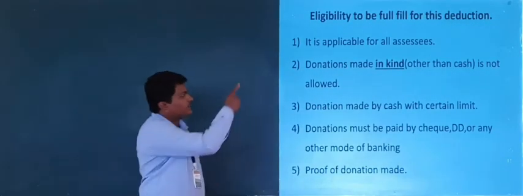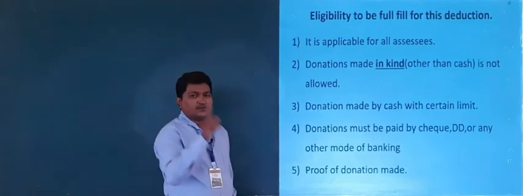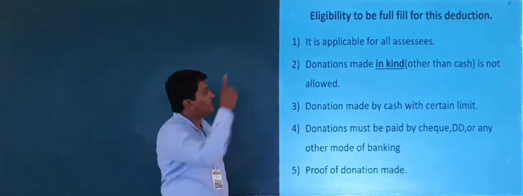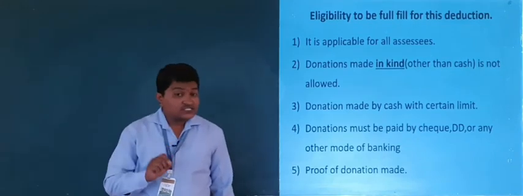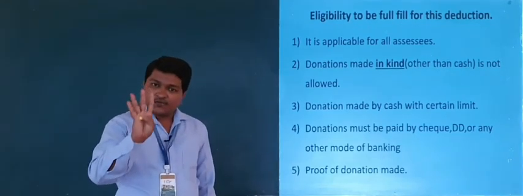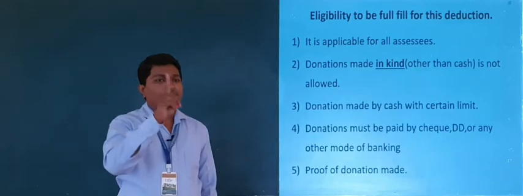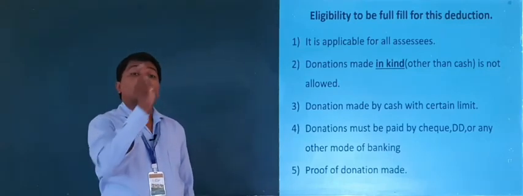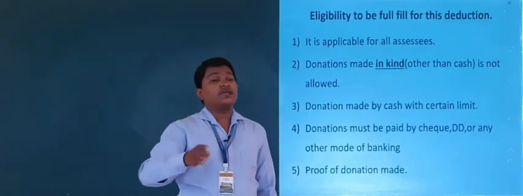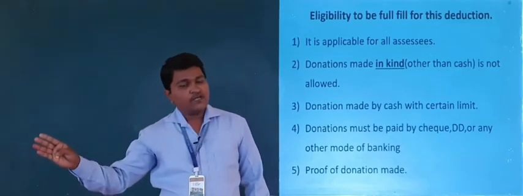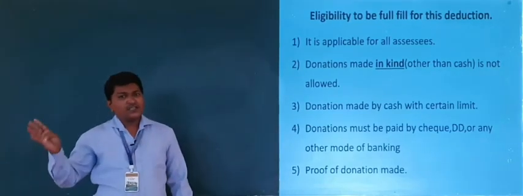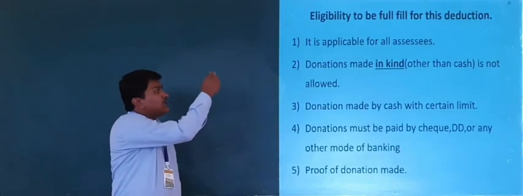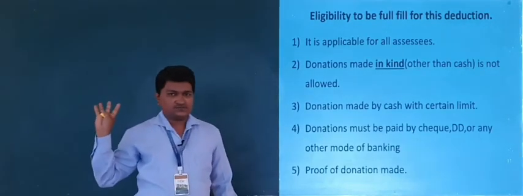First, this deduction is applicable for all assessees. Here all assessees means what? This is applicable for individual, for firm, for company, for AOP, association of persons, and also for BOPs, right? So this is applicable for all assessees.